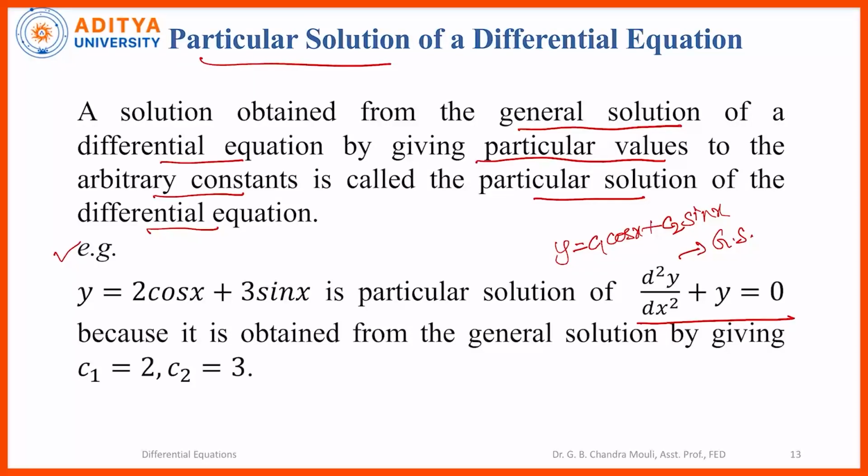And in this, if we give particular values to the arbitrary constants like c1 is equal to 2 and c2 is equal to 3, any constant value, then the solution becomes y is equal to 2 cos x plus 3 sin x, which is particular solution of the differential equation d square y by dx square plus y is equal to 0.